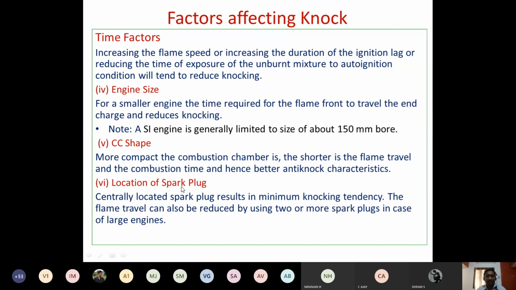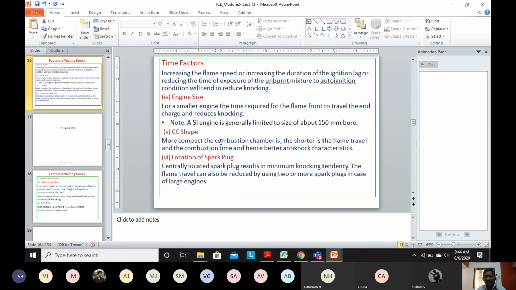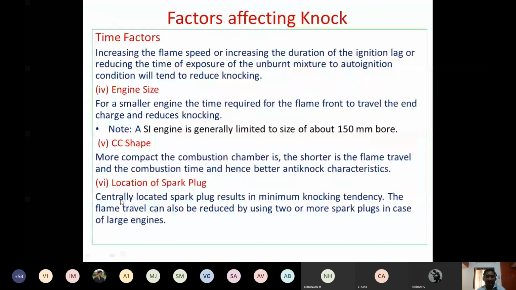And coming to the location of the spark plug, the location of the spark plug is another important parameter. I told you that you can place the spark plug either at the center or at the side of the engine cylinder, right? If the spark plug is located at the center, that will result in minimum knocking because the flame can travel easily throughout the air fuel mixture, right? Quickly it can reach the cylinder walls.